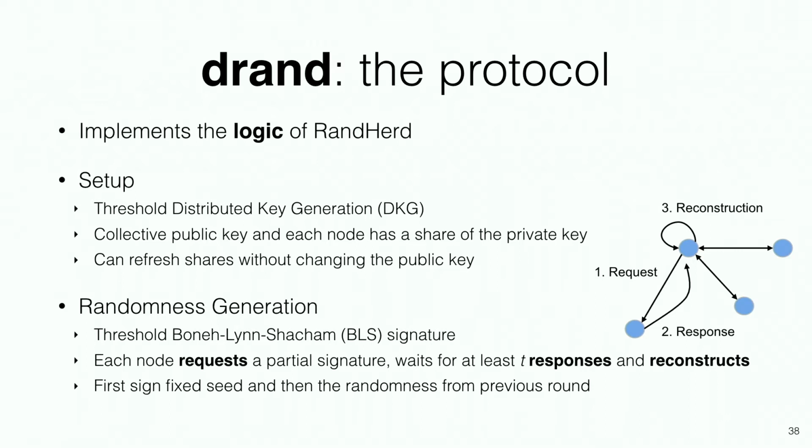The beauty here is that we follow this three-step process of requesting a partial signature, waiting for T responses, reconstructing it, and then immediately going to the next phase. That also means that we don't even have a leader that is trusted with availability. Every node can simply wait for the T shares on the network. The second they have them, they reconstruct the randomness, and they issue a partial signature for that value. This also means that we can work in an asynchronous setting.